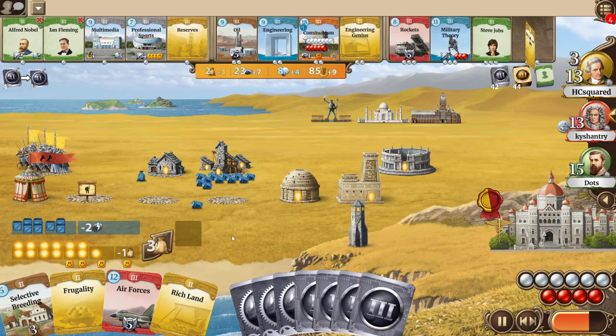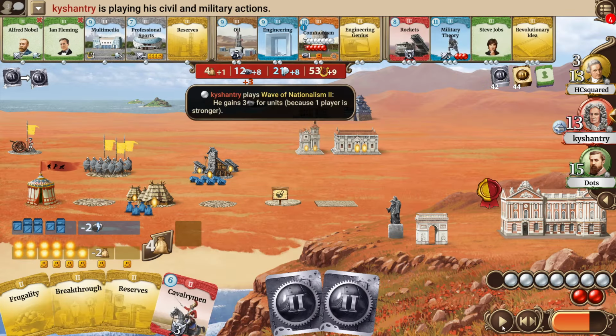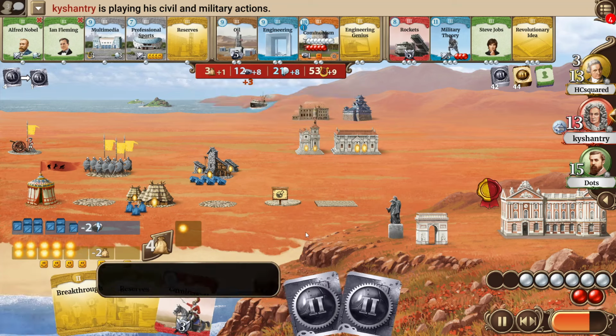But of course he needs to worry about Kyshantry, who gets this early copy of military theory. I'm very interested to see what he will do now. Multimedias are there, oil is there, military theory is there. He can't go for all of those things, so let's see what he chooses to do. He first of all interestingly placed a wave of nationalism for 3 resources, dropping down in strength at the last turn, maybe partly to do with hoping that he would gain some more resources out of that yellow card.